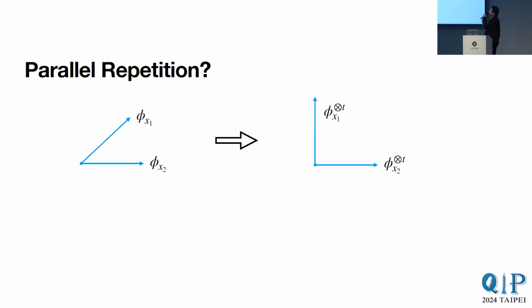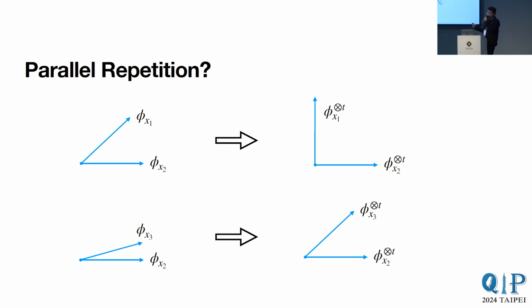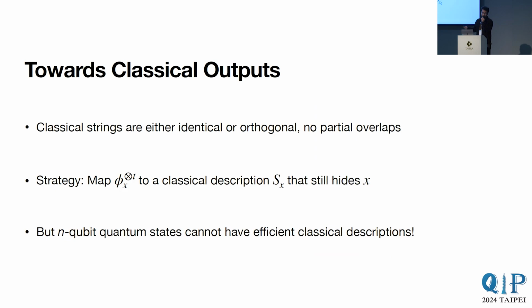And a natural approach for doing that is, well, here we just have a single copy of the state, so there is some overlap. What if we took multiple copies of this state? And as we take multiple copies of the state, it is true that this overlap goes down and these states end up almost orthogonal. This unfortunately doesn't quite work. And the reason for that is, although states that when we take a single copy have this partial overlap end up close to orthogonal, states that were formerly very close, which could almost be treated as the same state, once we take multiple copies, they may end up in this partial overlap setting. So taking multiple copies, it is not clear how to make it work.